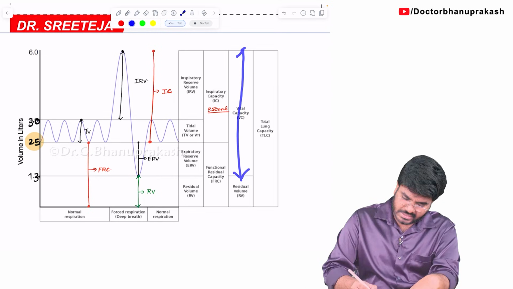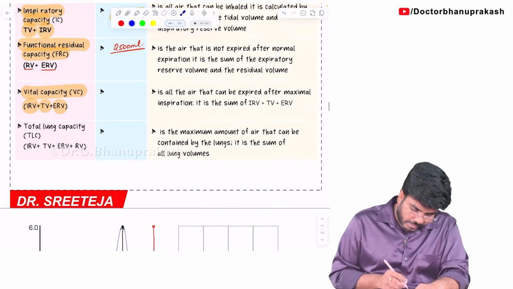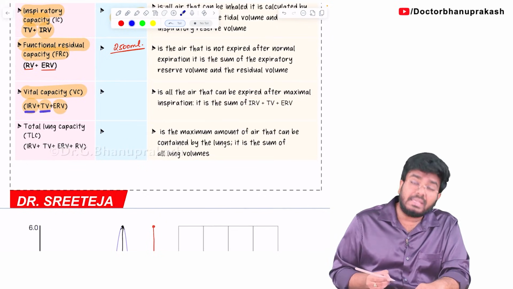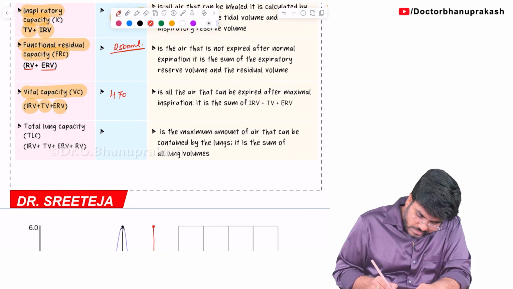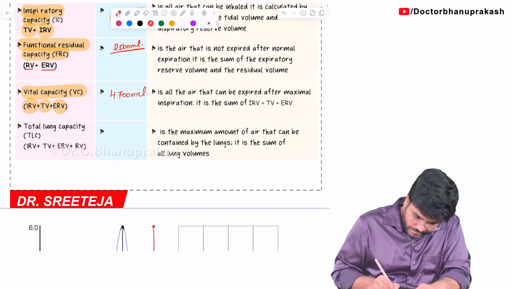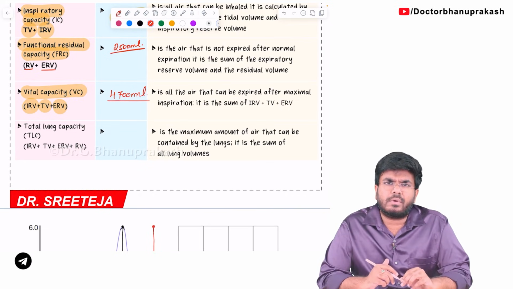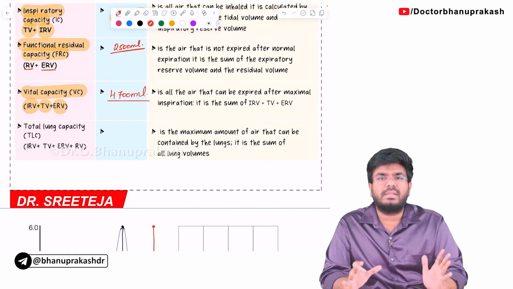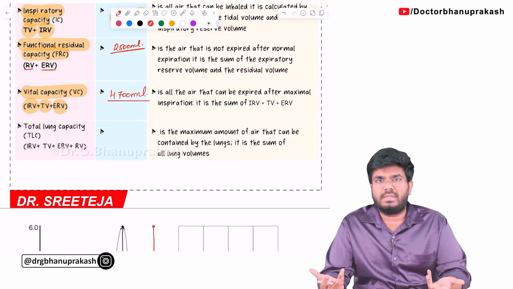Here also vital capacity. The vital capacity includes these three, right? Vital capacity includes IRV, TV plus ERV. How much is the value? The value will be somewhere around 4700 ml. Which means this is the maximum air that you can take out of the lungs. The maximum possible air that you can take out of the lungs is 4700 ml. You can't take more than this.